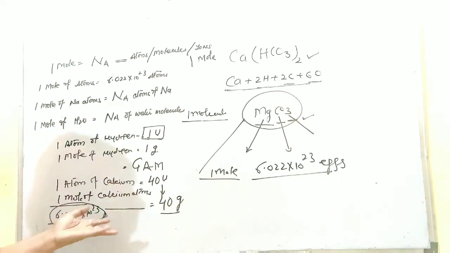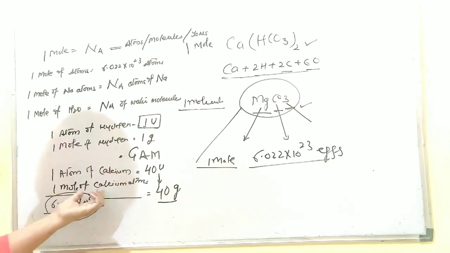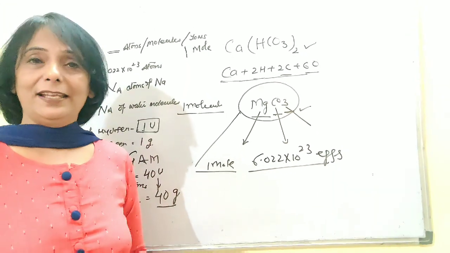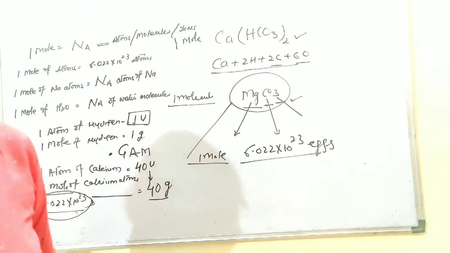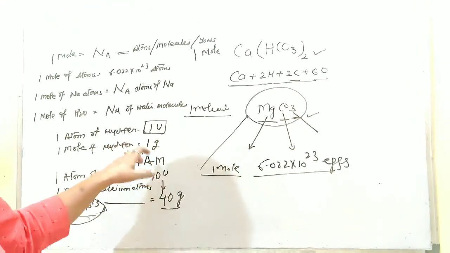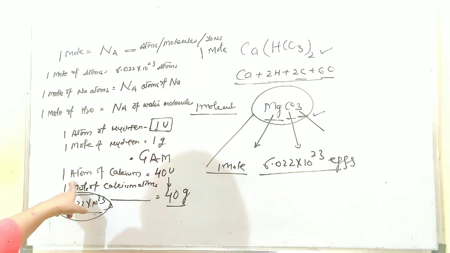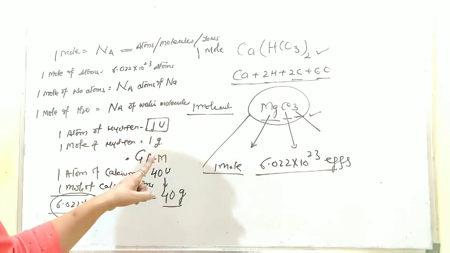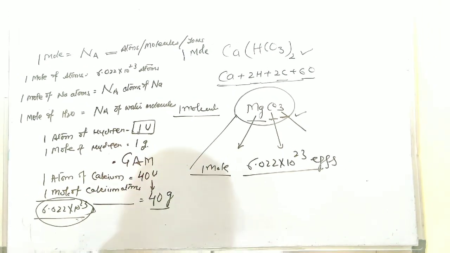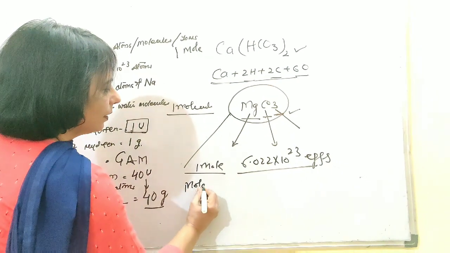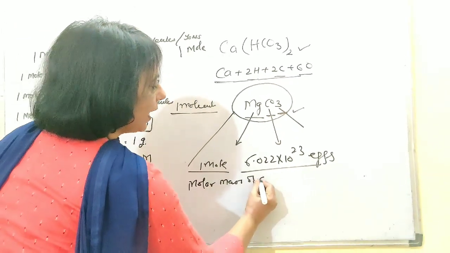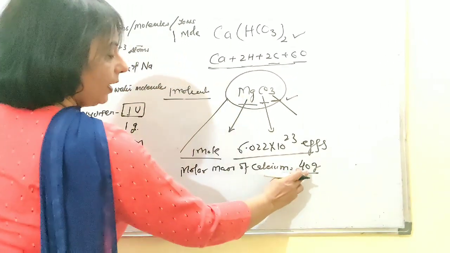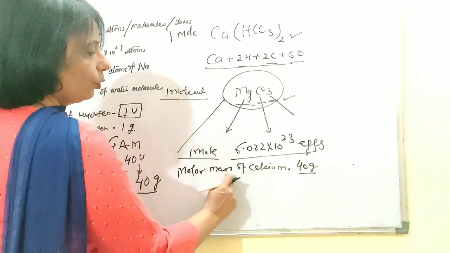But in case of atoms, it is not. Simply this number in case of calcium atoms is 40 grams. It's a very small quantity as compared to something else. So I hope it is clear to you how to go for the gram atomic mass. That means the mass of 1 mole of atoms is also known as molar mass. If I ask what is the molar mass of calcium, it is 40 G. Understood? That means the mass of 1 mole of calcium.